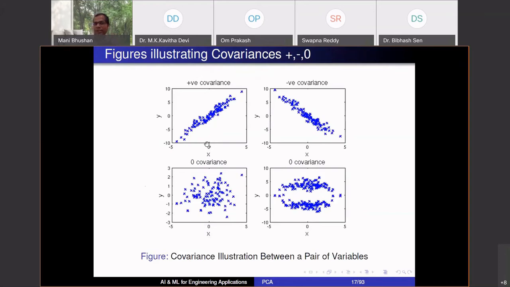Data points where x is to the left of 0, y is also below 0. Right? This is a case of negative covariance. When x is to the right of 0, y is below 0, x is to the left, and y is above 0. Okay? This is a case of 0 covariance. When x is to the right, sometimes y is below, sometimes y is above. So you have this scatter of y. Similarly for the negative x. If you compute covariance here, it will turn out to be 0 or close to 0. So covariance is telling you about these relationships.